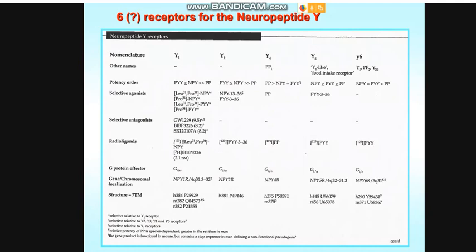Radioligands, radio-labeled ligands, are difficult here because you still have to base your data and studies on modified peptides. So this is not easy. And be aware that all of them are coupled to G proteins.